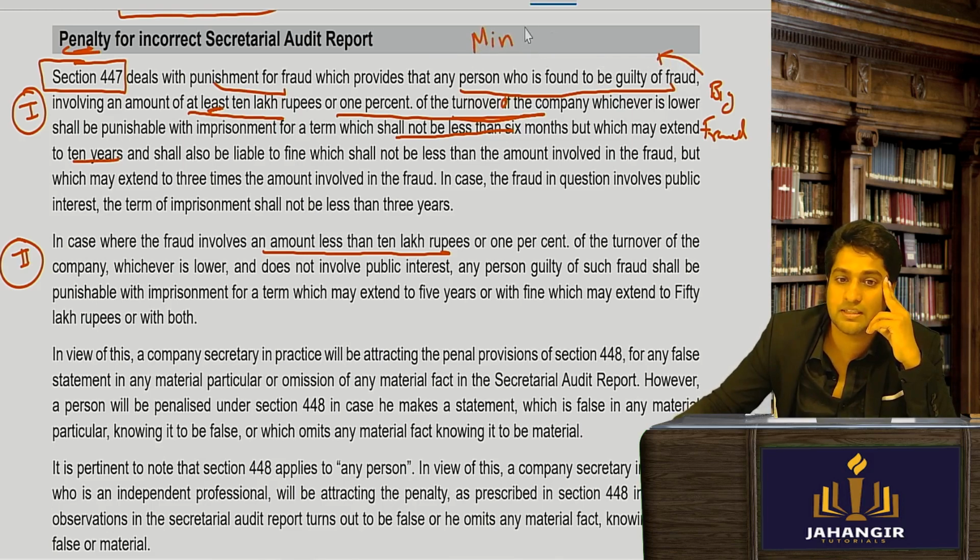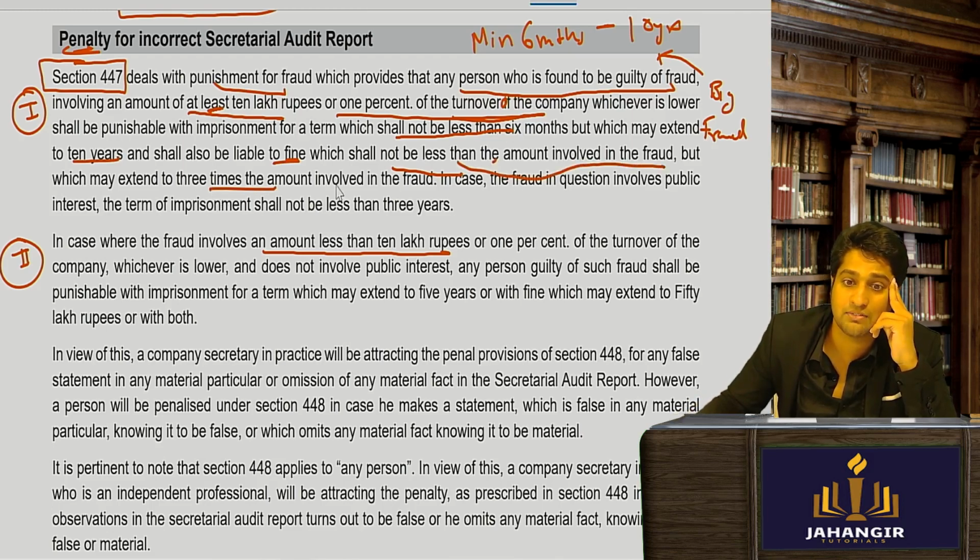Minimum कितने साल में, कितने महीने के लिए जाओगे? 6 months. So minimum 6 months to 10 years imprisonment. Okay, and shall also be liable for fine. Fine भी लिखा है which shall not be less than, means ये भी इतना mandatory है, not less than the amount involved in the fraud, but which may extend to 3 times of the amount involved